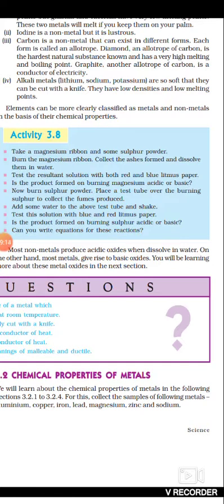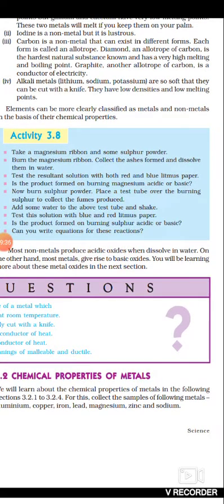I told you that metals are very hard, but here is an exception: lithium, sodium, potassium. Those are metals, alkali metals, but they are very soft and can be cut with a knife. They also have low densities and low melting points. So I think it is clear now, the statement we told you, that by using the physical property, we cannot categorize any substance into metals and non-metals.